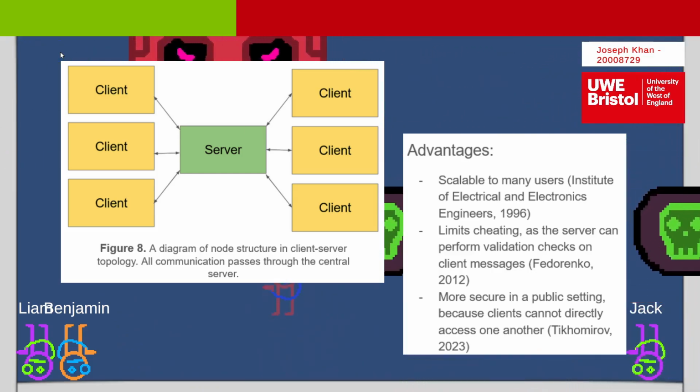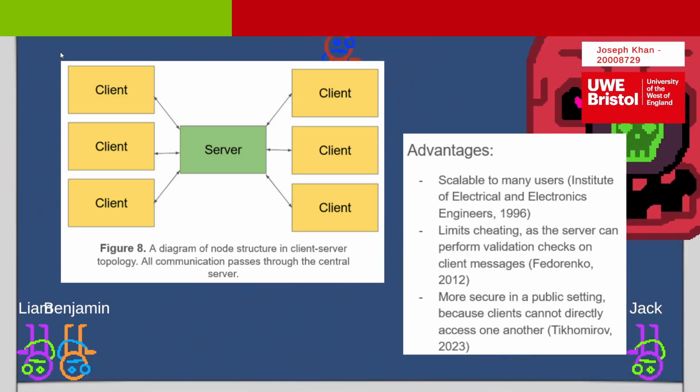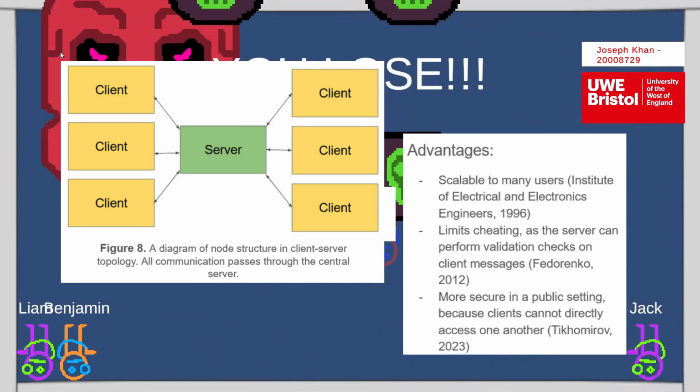Since clients only communicate with the host, they don't know or interact directly with each other. This limits exposure to other users of the network, which is especially important in public environments.